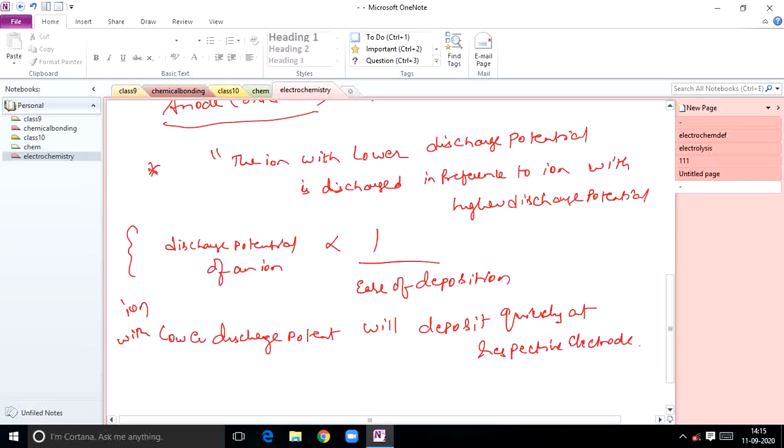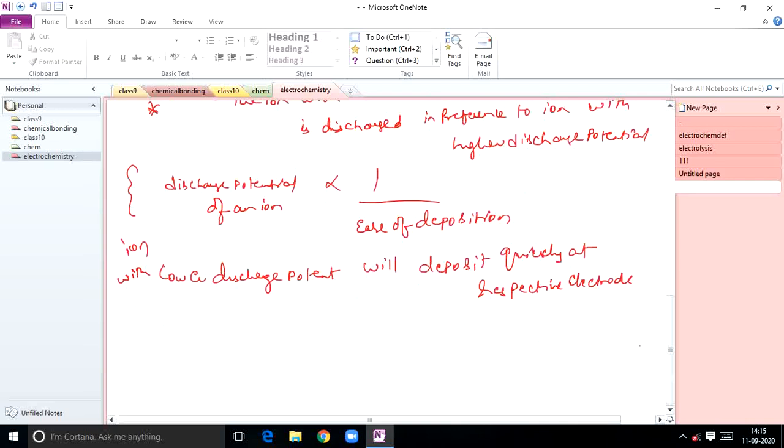When two ions are there, you have to compare their discharge potential values. This theory gives a decreasing order of discharge potentials of cations.